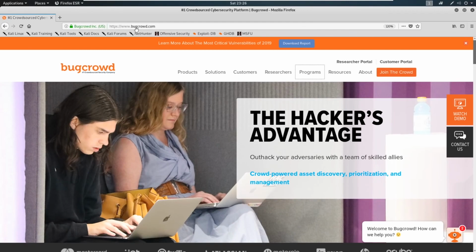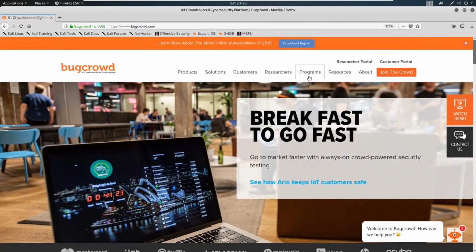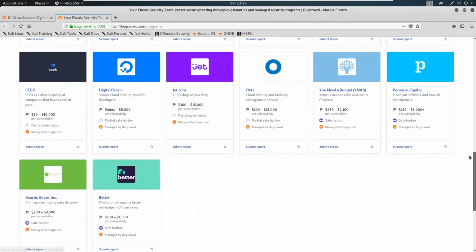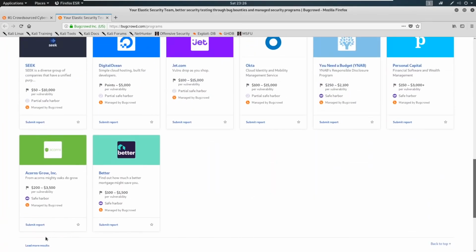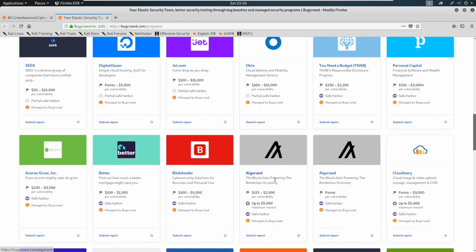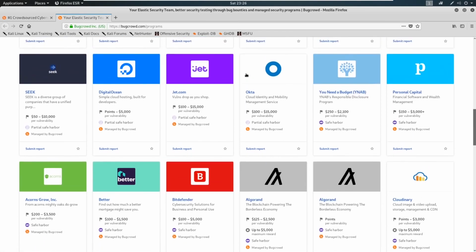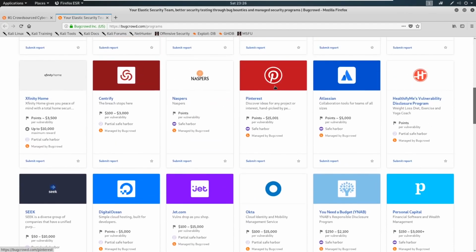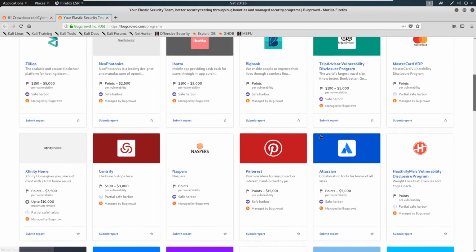So if you go to bugcrowd.com and we go to programs, I will show you where Tesla exists. Now you can see here that they have all different types of programs in here. And if I were to scroll down continuously, I could find more and more and more. There are hundreds of programs involved, all kinds of names: DigitalOcean, Okta, really big names, Pinterest, Atlassian.